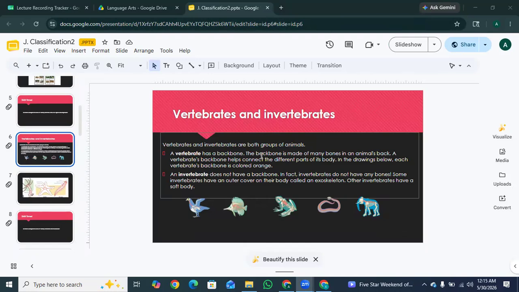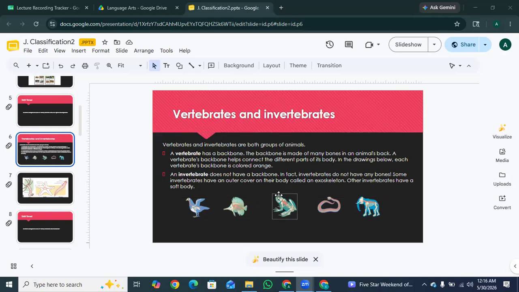So the next one is vertebrates and invertebrates. Vertebrates and invertebrates are both groups of animals. A vertebrate has a backbone. The backbone is made of many bones in an animal's back. A vertebrate's backbone helps connect the different parts of its body. In the drawing below, each vertebrate's backbone is colored orange.